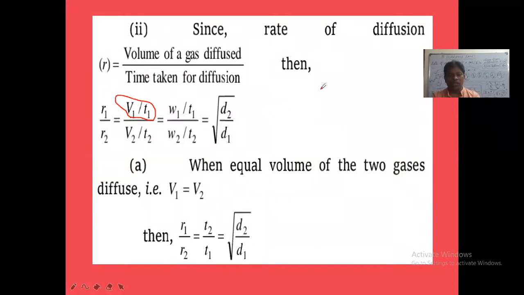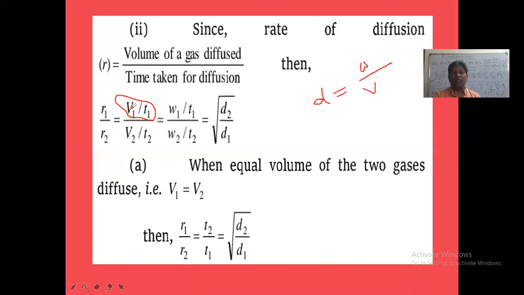Generally, we know that density is equal to mass of the gas by volume. Mass means weight also we can take here. So volume is equal to weight by density, V is equal to W by D. In place of V1, we can take W1 by D1.